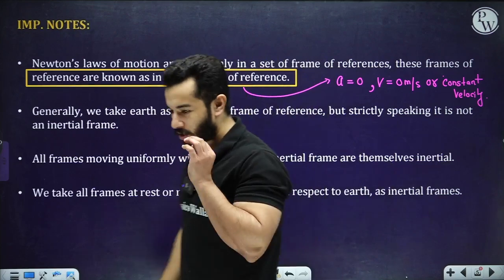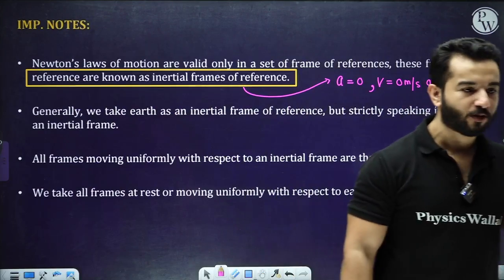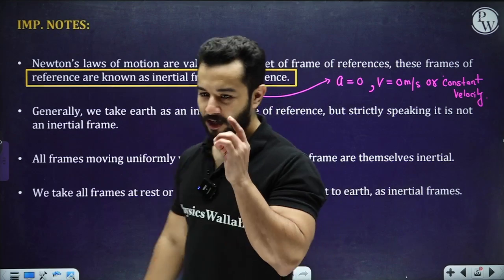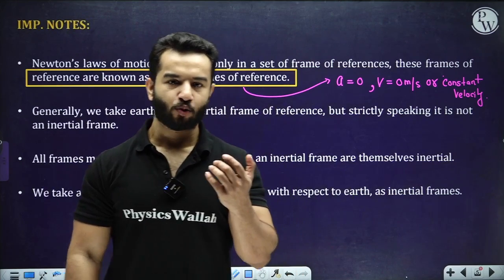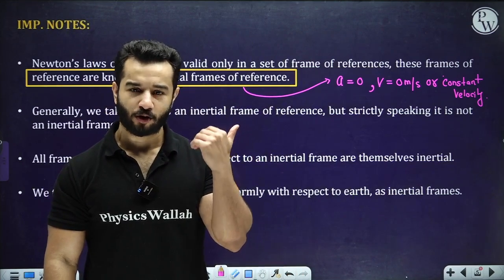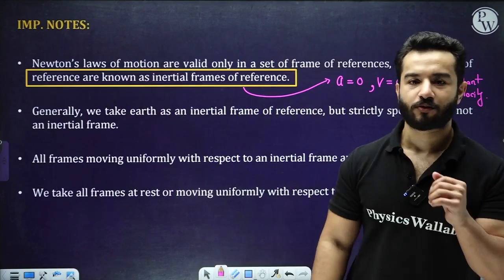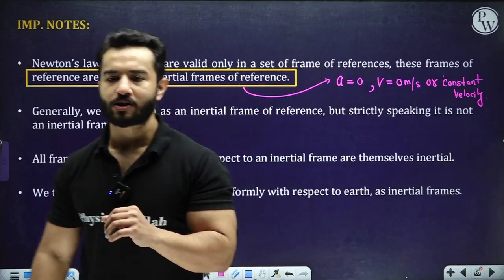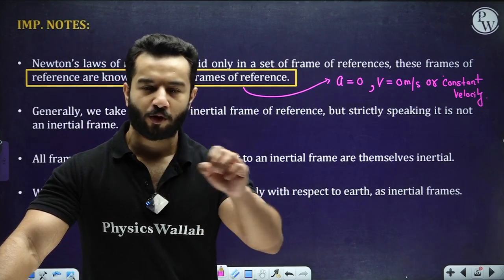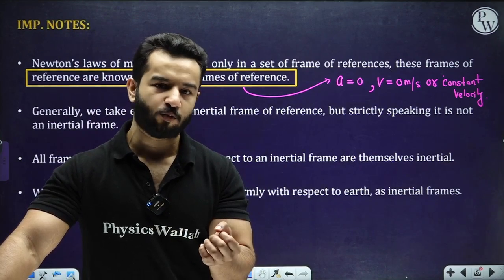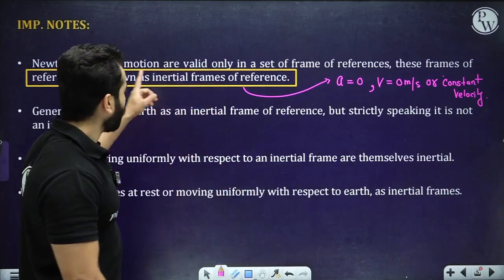So this is what I was talking about. We are going to start everything from the basics, but we are going to emphasize more on the most important topics. This is one of the most important things, and sometimes I have seen that students don't care about all of these points and they move on. And when things like pseudo force come, or when things like circular motion come, they face serious problems drawing free body diagrams and applying the second law of motion. So this is very important. Please understand that Newton's laws of motion are valid only for an inertial frame of reference.